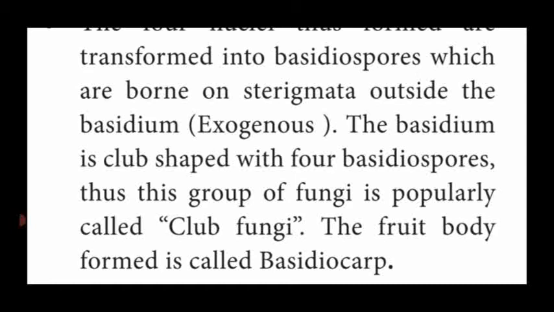In this fungi, the club-shaped basidiospores are formed outside the sterigmata, that is exogenous, so this fungus is named club fungi, and the fruiting body it produces is named the basidiocarp. Dear students, these are all the general characteristic features of Basidiomycetes fungi. It is an important 5-mark question. Not only that, the general characteristic features of Ascomycetes fungi is also a very important 5-mark question.